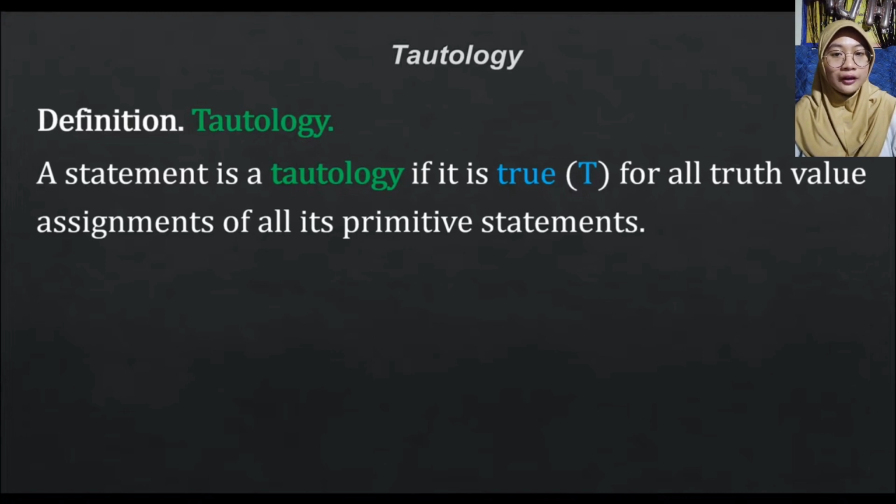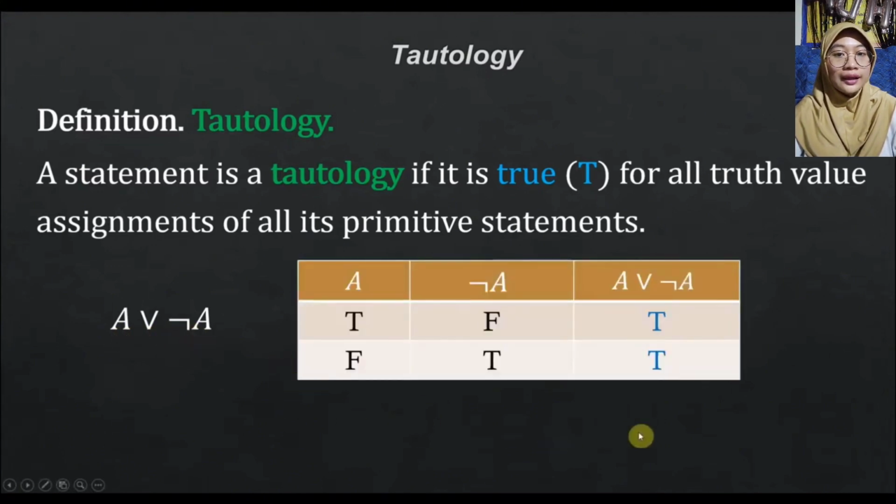So, if we have a complex statement and we fill up its truth table and find out that all of its truth values are true, then it is a tautology. Let me show you an example to understand this definition. Let's say we have a statement A or not A, and if we fill up a truth table, we can have it like this. Here I already filled up a truth table for this discussion.